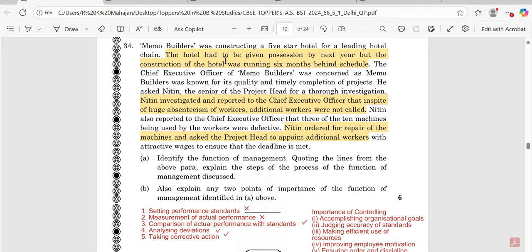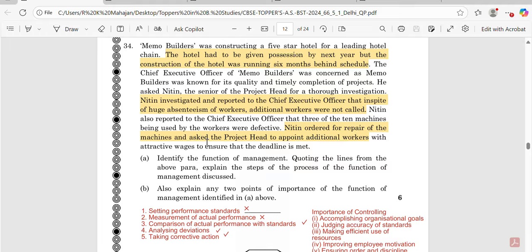Here we can see the hotel had to be given possession for the next year, but the construction of the hotel was running 6 months behind schedule. So here you can see that actual work has been compared. That is why the management was able to know whether the work is running behind the schedule or not. So this line relates to the function controlling.